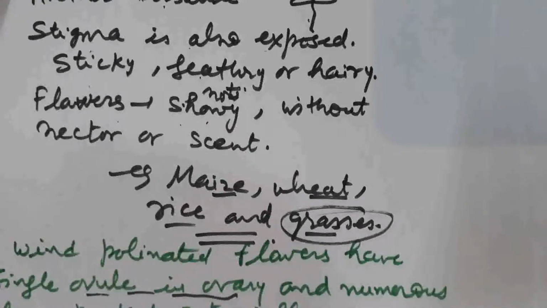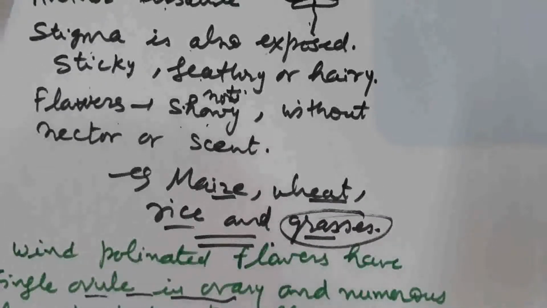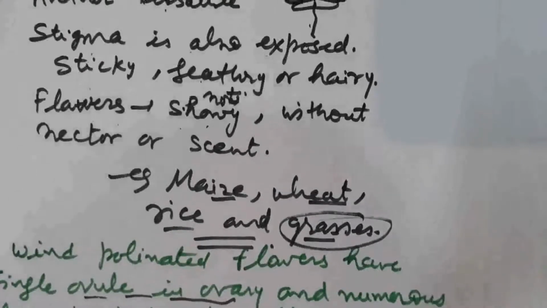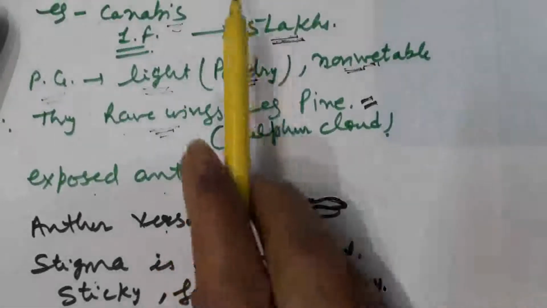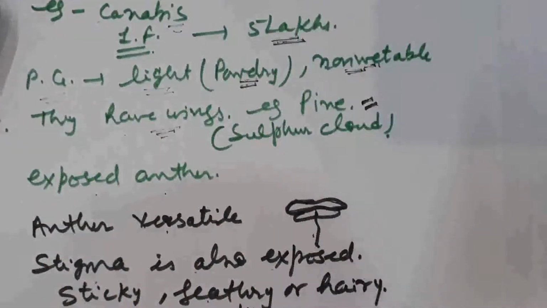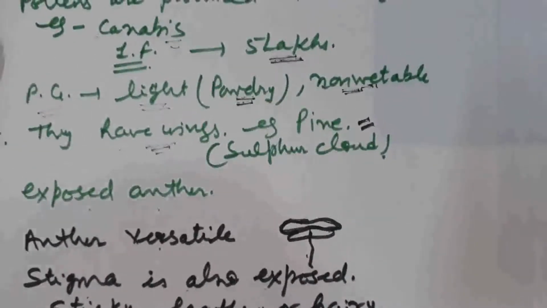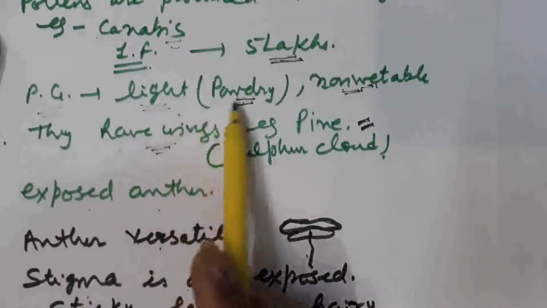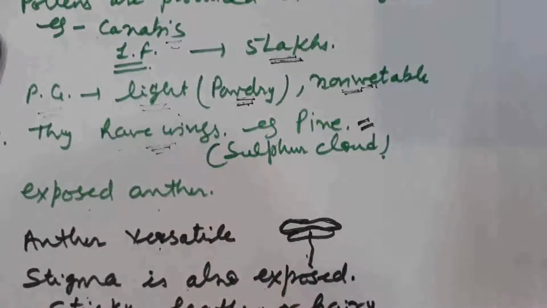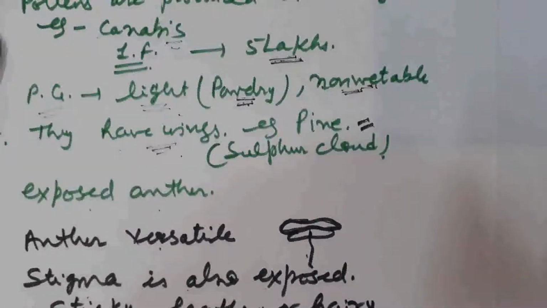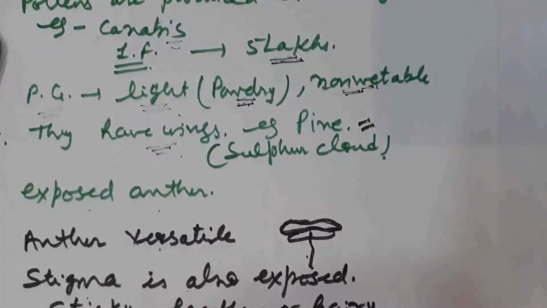I think the concept of characteristics present in these plants is very clear to you all. Let's take a quick revision. Pollen grains are produced in large number to ensure the pollination, so they reach the target for fertilization. Pollen grains are light, in powdery form, non-wettable, and have wings as in case of pinus. We can observe a sulfur cloud in nature, as the color of the pollen grains is yellow and they are in powdery form released into the air. Wings help in their pollination.